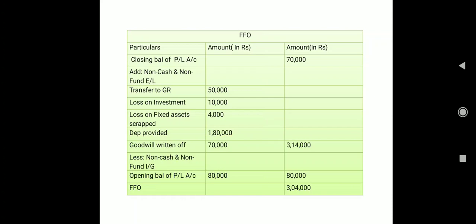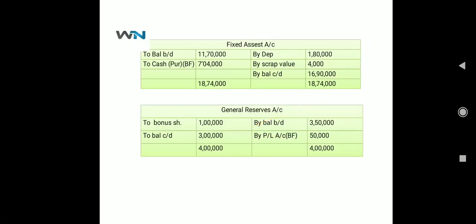non-cash and non-fund income or gains. But in this particular question we don't have any items under this heading, so directly we are going to take the opening balance of profit and loss, which is 80,000. So finally we are going to get 3,04,000 as our fund from operation. Clear? And general reserve working note part, just now we have seen only one is left, that is fixed asset.